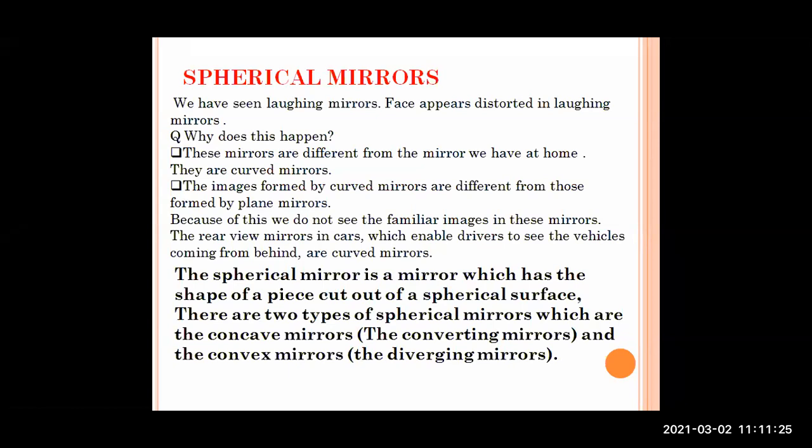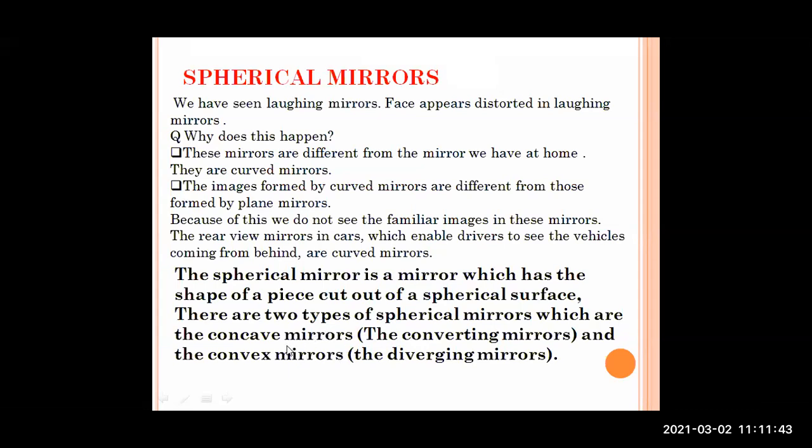There are two types of spherical mirrors which we have seen: concave mirror and convex mirror. Just remember these words, because in our successive lectures we are going to see the meaning of convergence and divergence.